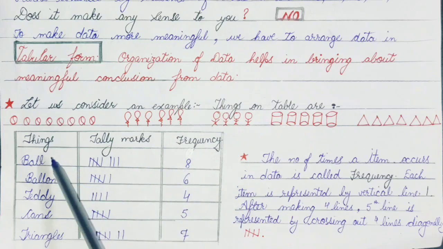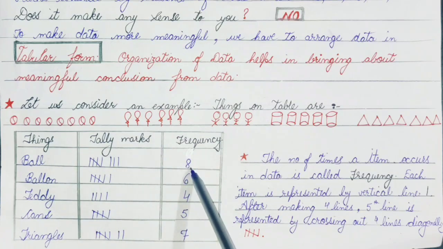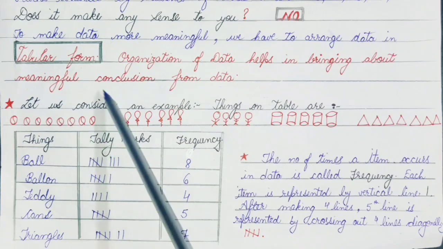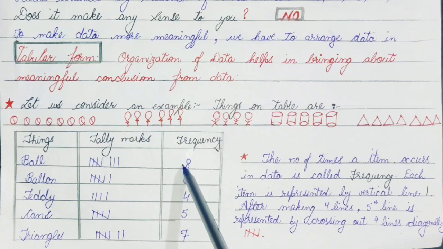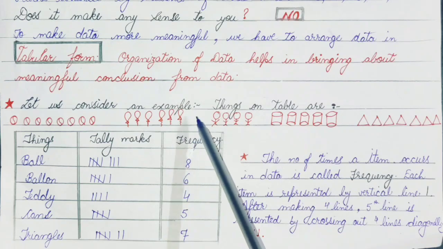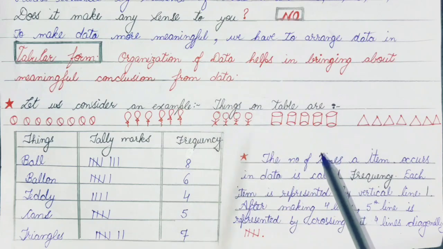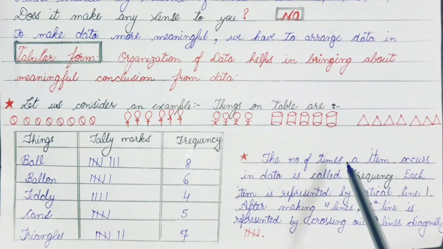See here, for ball it is showing 8. It means a total of 8 balls are kept on the table. It shows the number of things which are there. So we can say that the number of times an item occurs in the data is called frequency.